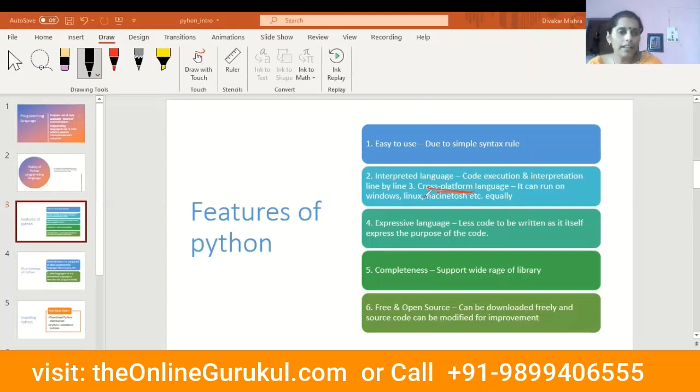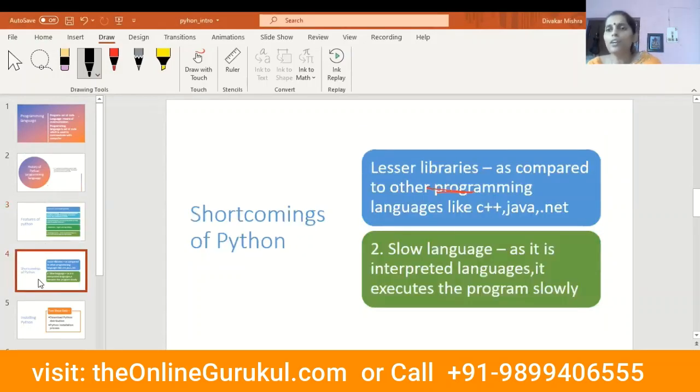These are some features of the Python language. Now we come to some shortcomings or disadvantages of Python. I have told you it has sufficient libraries, but fewer libraries as compared to C++, C, Java, .NET, etc. It is also a slow language because it is interpreted. All the lines are executed one by one, so the program is executed very slowly.